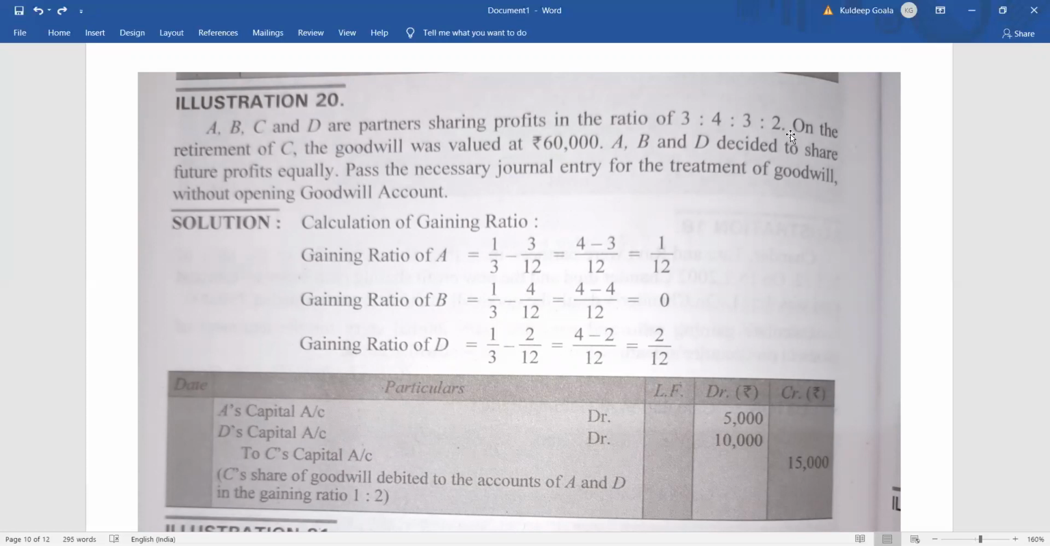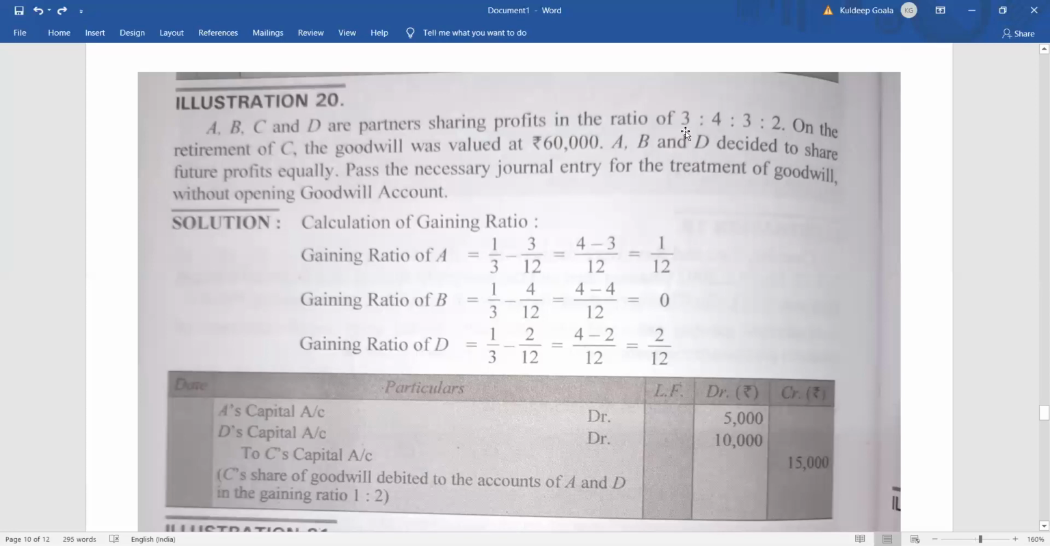Is it clear? That means the future profit between whom? Who is going to retire? C is going to retire, right? So the future profit between A, B, and D will be 1:1:1. Clear? The new ratio is 1:1:1. Now pass the journal entries for the treatment of goodwill without opening a goodwill account. So no need to show the goodwill account. There's no goodwill appearing in the books, so nothing to write off.